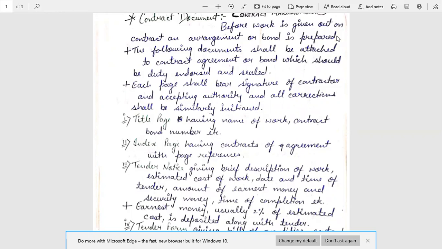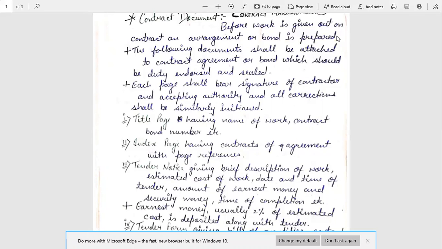The following documents shall be attached to the contract agreement or bond, which should be duly endorsed and sealed. Each page shall bear the signature of the contractor and the accepting authority, and all corrections shall be similarly initialed. The first page is the title page, having the name of work, contract bond number, etc. The second page is the index page, having the contents of the agreement with page references.